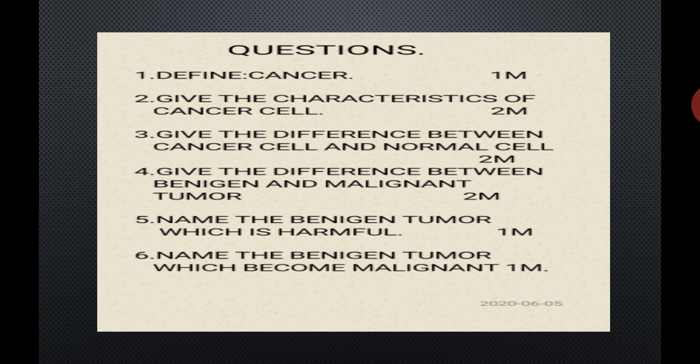Number 6, name the benign tumor which becomes malignant, and the answer is adenoma and fibroid. Adenoma and fibroid, though they are benign tumors, become malignant. So this is about the questions based on this topic. So students, in this topic we have discussed the definition of cancer, the properties of a cancer cell, the definition of a tumor and the types of tumor.